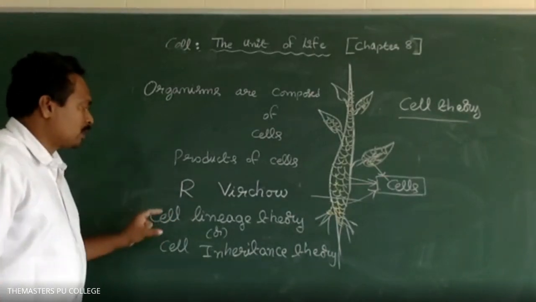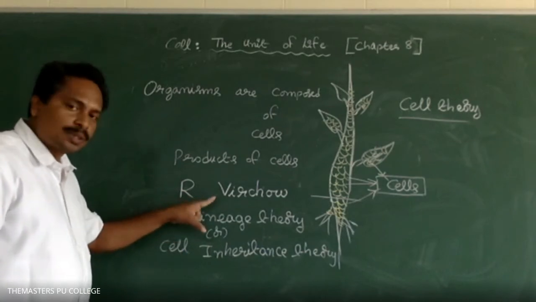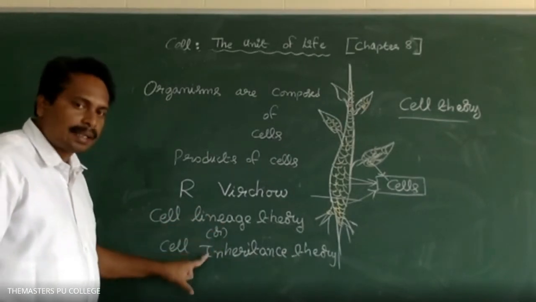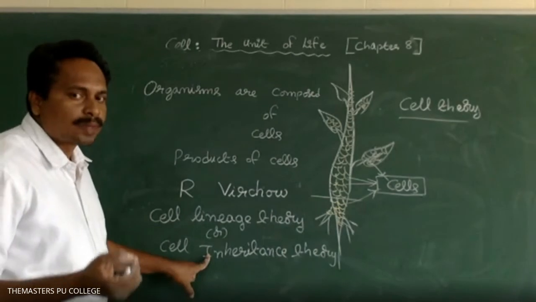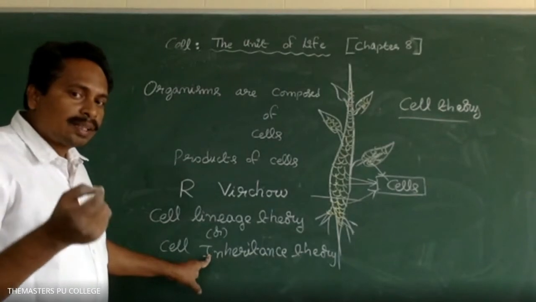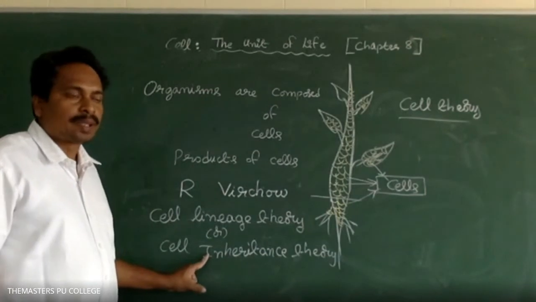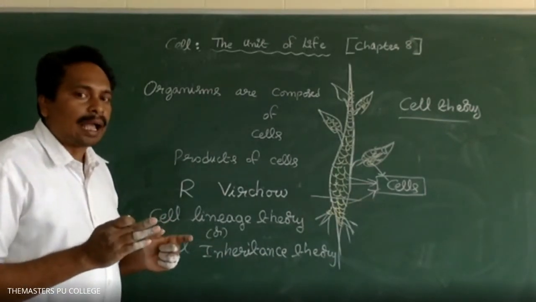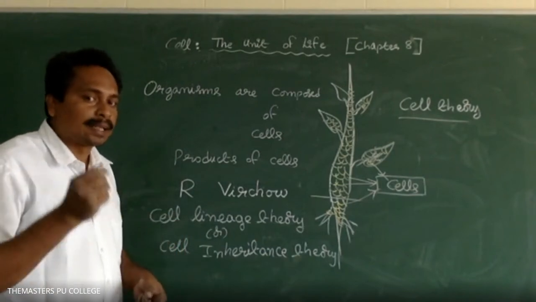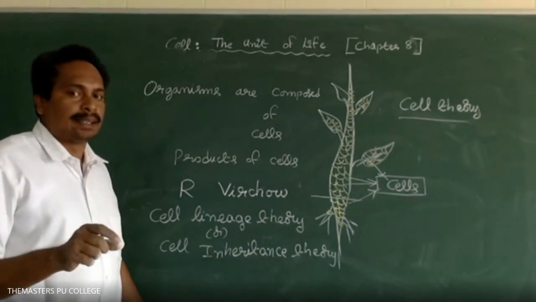The cell lineage theory or cell inheritance theory was proposed by R. Virchow. As per this theory, organisms, plants and animals, are composed of cells, made up of cells, and products of cells. New cells arise from pre-existing cells.